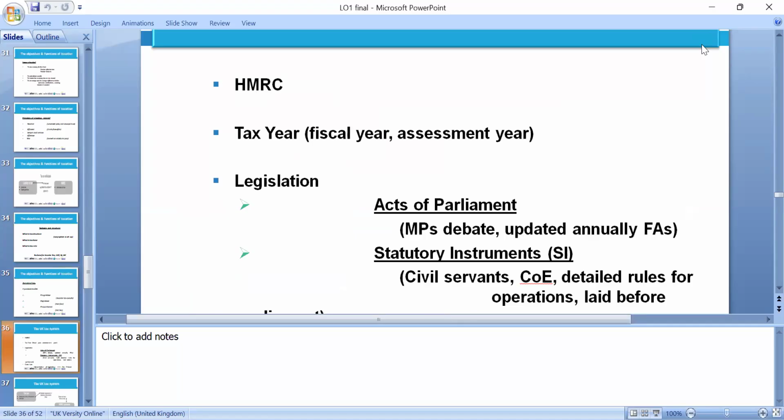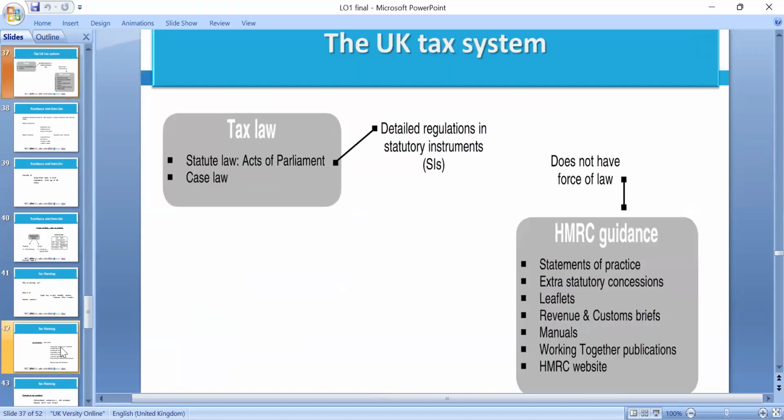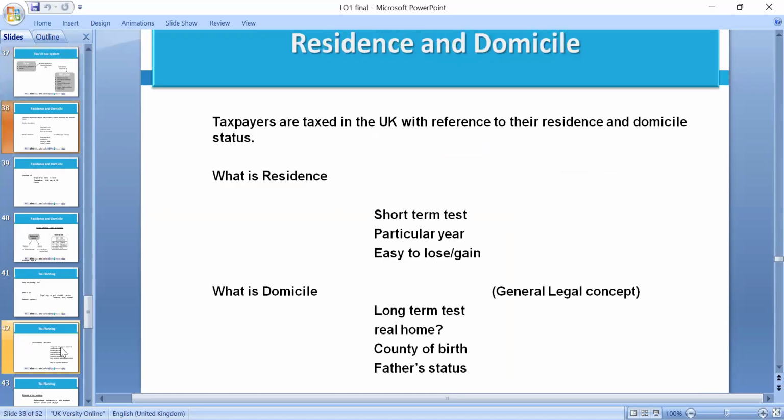On the legislation, please, we have the Finance Act, we have Statutory Instruments, and we have the compliance from HMRC. There are a lot of case laws, and Parliament carries on passing laws. Those we need to look at. The UK tax system includes acts and amendments, case law, HMRC guidance, statements of practice, extra-statutory concessions, leaflets, the Revenue and Customs manuals and so on. That's the information we can provide to clients as well.